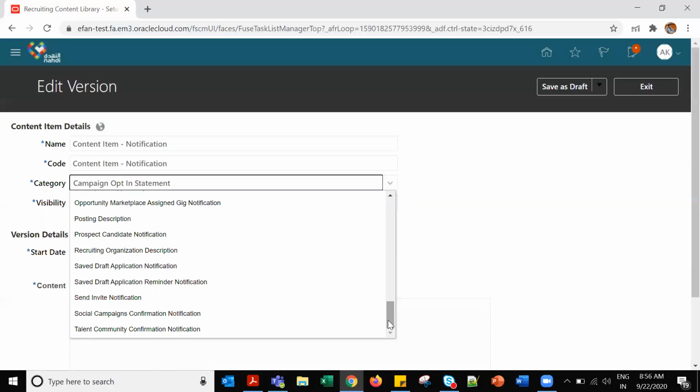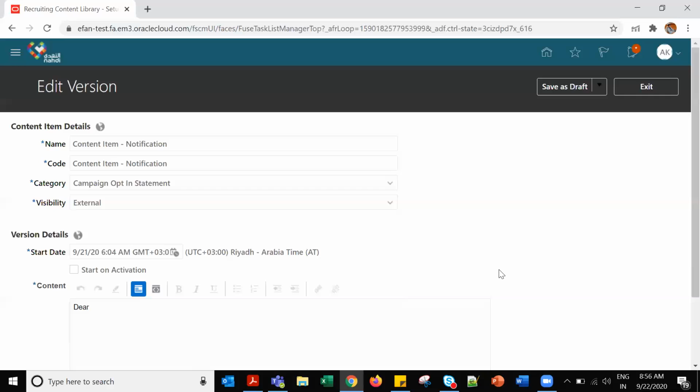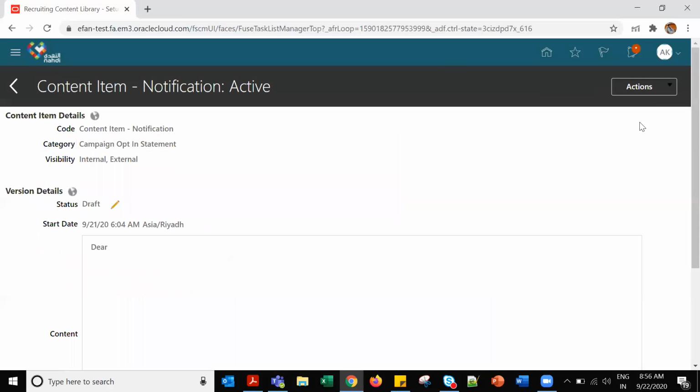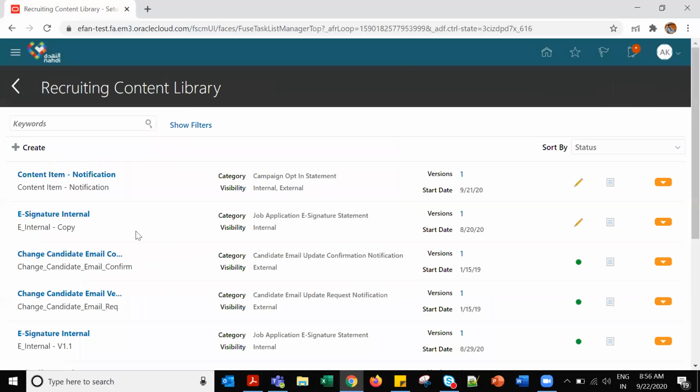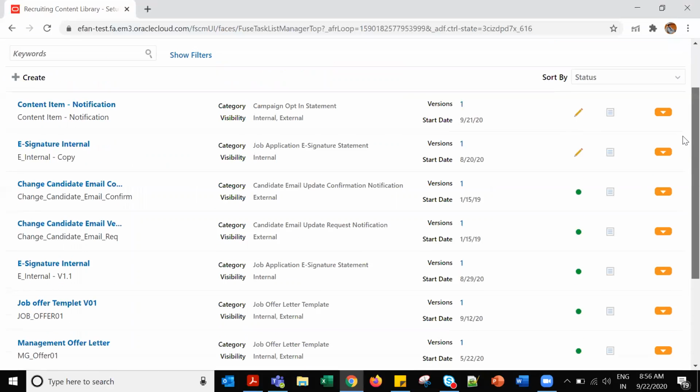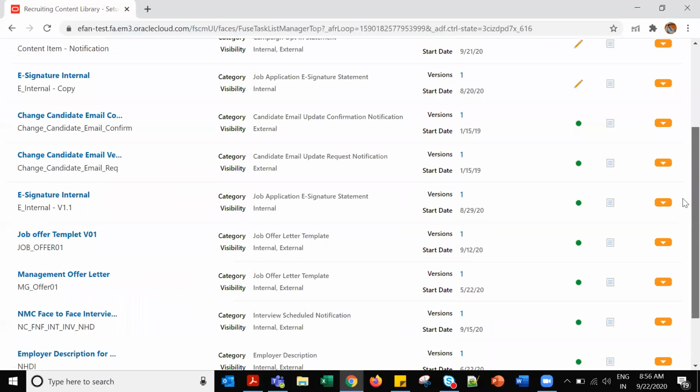Can you open the existing content item which they developed? This is what we have created, right? Content item details, the one created by them. Can you open one? Yes, I will open. E-signature. Let me open a better one. This looks better, suppose this is the management offer letter.